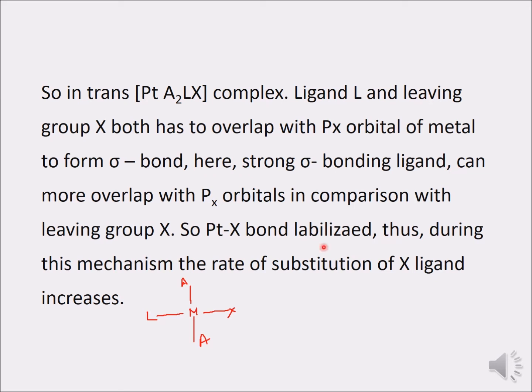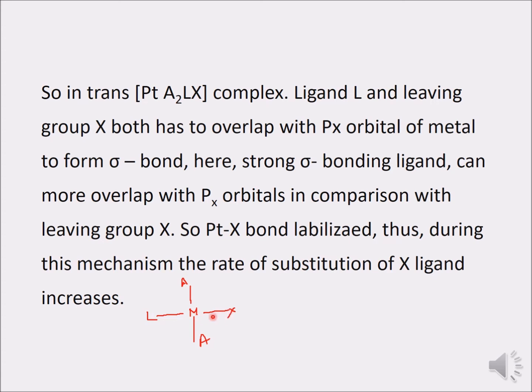If this is a strong sigma bonding ligand, then this bond becomes strong and this becomes weak. If this forms a strong sigma bond by overlapping with the metal's p orbital, then this becomes strong and this will be weaker. So with more overlapping with the px orbital in comparison with leaving group X, the platinum-X bond is labilized.